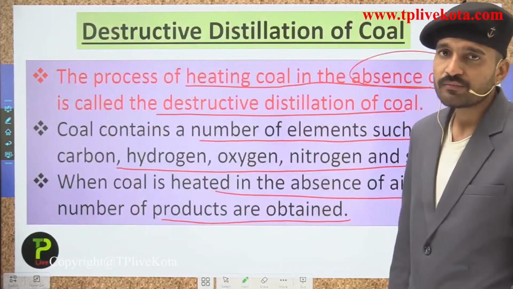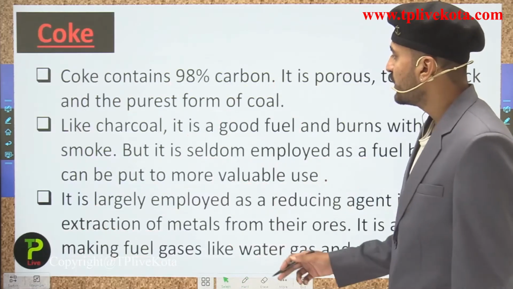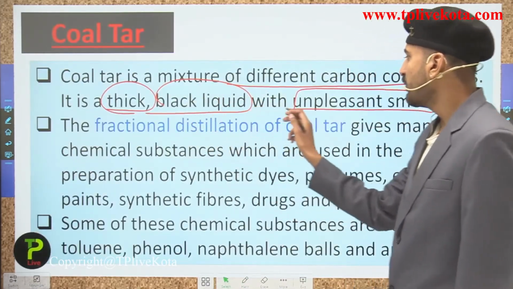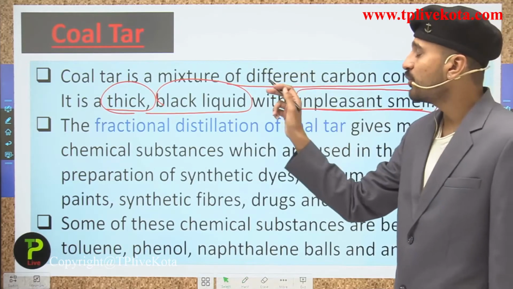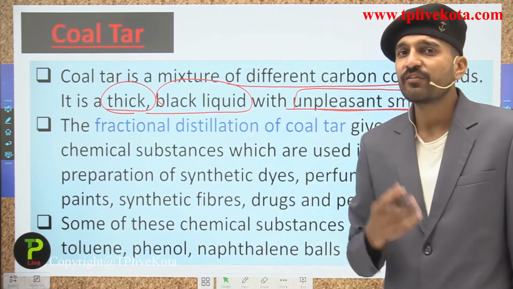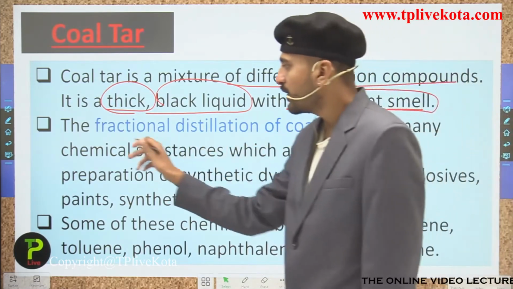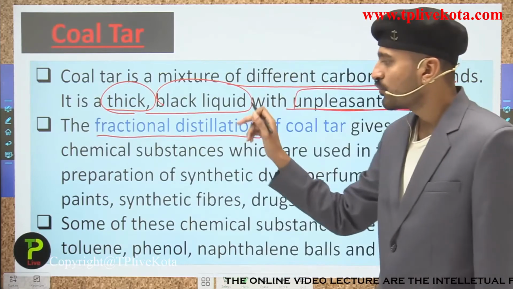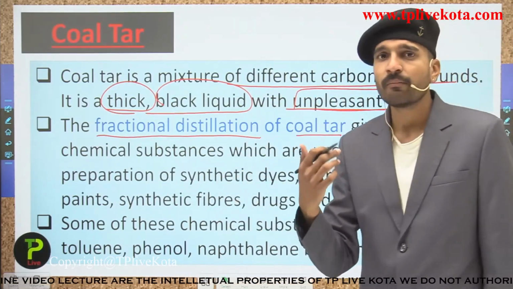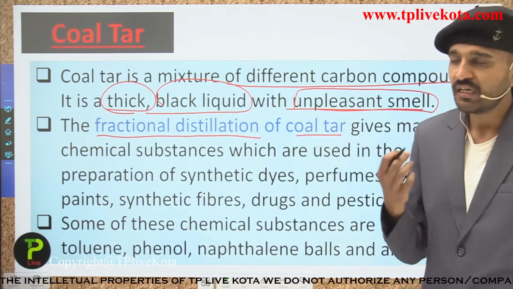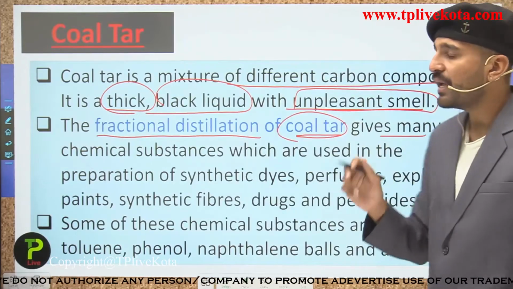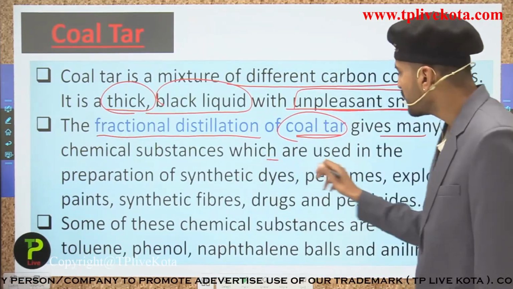So here, just reading it again, it is a thick black liquid with the unpleasant smell, and it is a mixture of different carbon compounds. So students, since that liquid contains many different carbon compounds, so we are employing here the fractional distillation. So after the fractional distillation of coal tar, we are going to discuss in the petroleum what is the meaning of the fractional distillation.